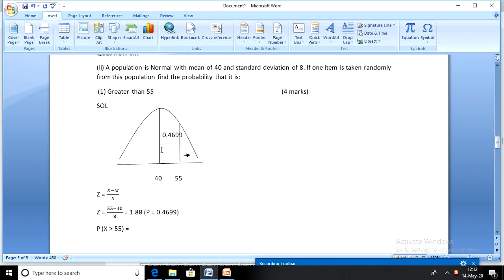So if we remove 0.4699 from 0.5, what remains is the area we're looking at. So you will say 0.5 minus 0.4699. Tap that in the calculator, you should be able to get 0.0301. So that's the final answer that you're looking at.